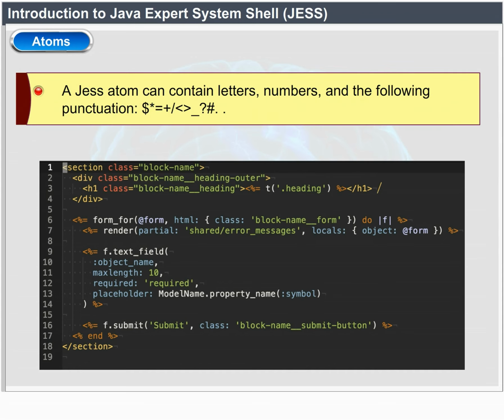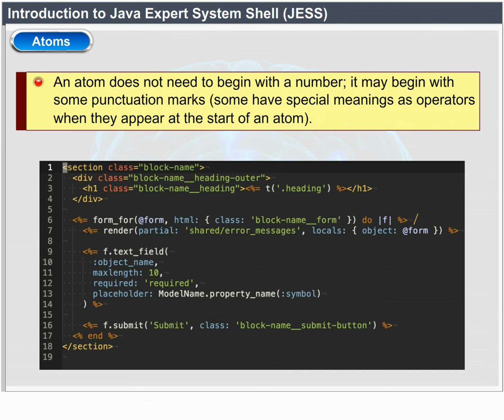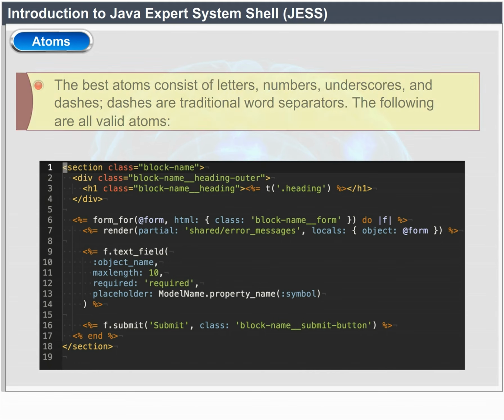A JES atom can contain letters, numbers, and the following punctuation: dollar, asterisk, equal, plus, backslash, lesser than, greater than, underscore, question mark, hashtag, etc. An atom does not need to begin with a letter. It may begin with some punctuation marks. Some have special meanings as operators when they appear at the start of an atom. The best atoms consist of letters, numbers, underscores and dashes.